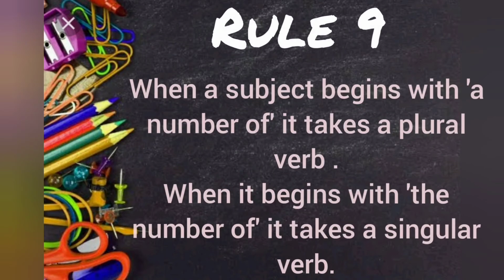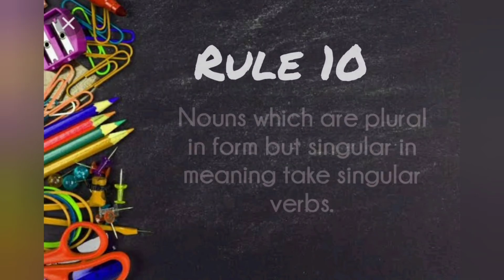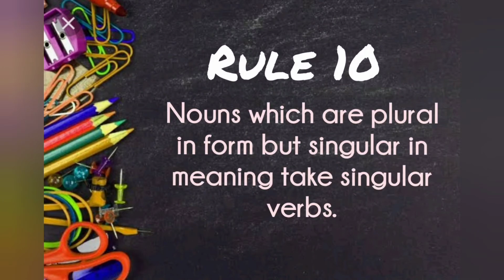Rule 9. When a subject begin with a number of, it takes a plural verb. When it begin with the number of, it takes a singular verb. Example, the number of COVID cases has decreased. Rule number 10. Nouns which are plural in form but singular in meaning take singular verbs. For example, economics is an interesting subject.